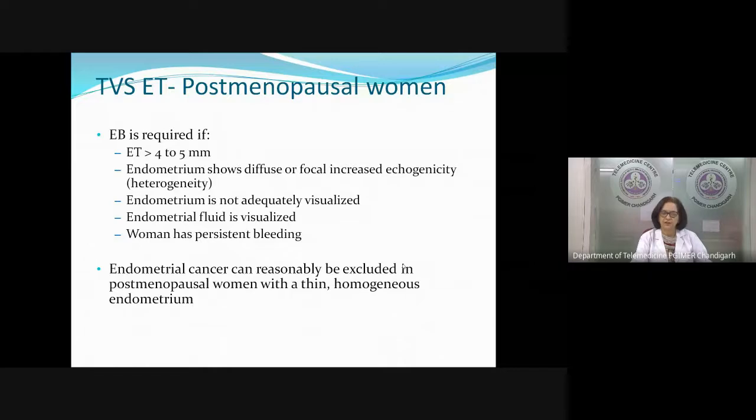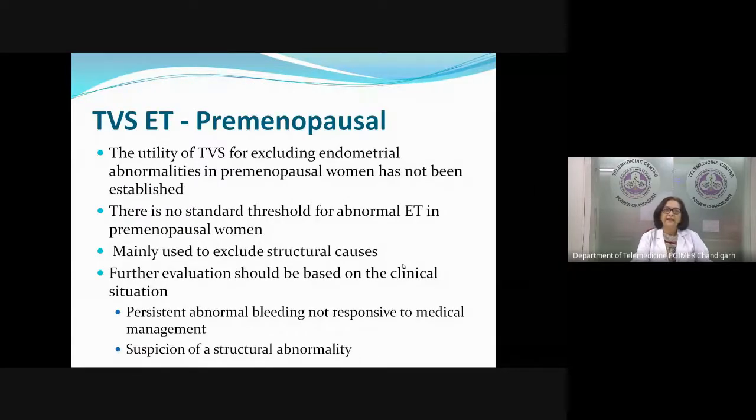So a TVS in a postmenopausal woman is a very good indicator for us to know whether we should do biopsy or not. On the other hand, let's see what happens in a premenopausal woman. The utility of this endometrial thickness in premenopausal women has not been established because we don't have any standard threshold of abnormal ET in premenopausal women. Because in premenopausal women, endometrial thickness will vary according to the phase of the menstrual cycle. It can be up to 14 millimeters in the premenstrual phase. So there is no standard cutoff here.